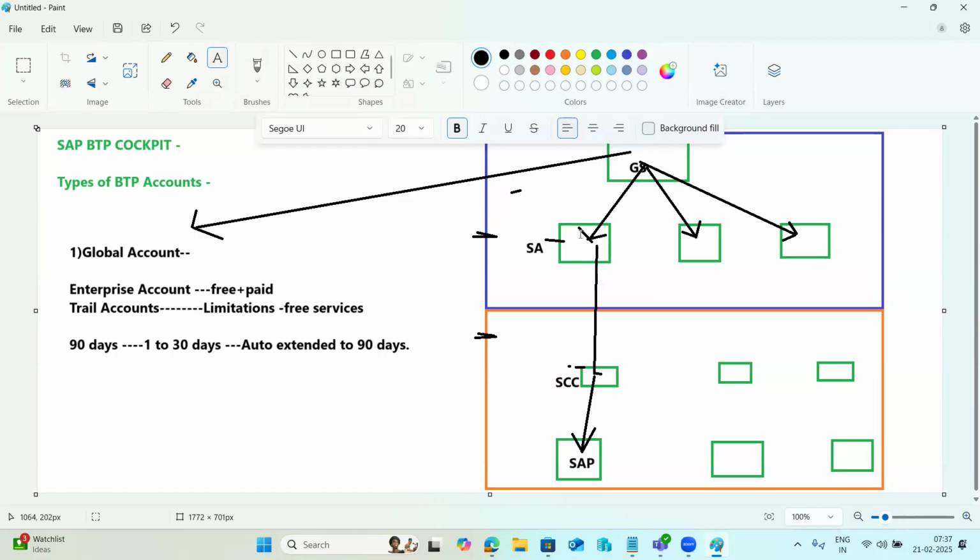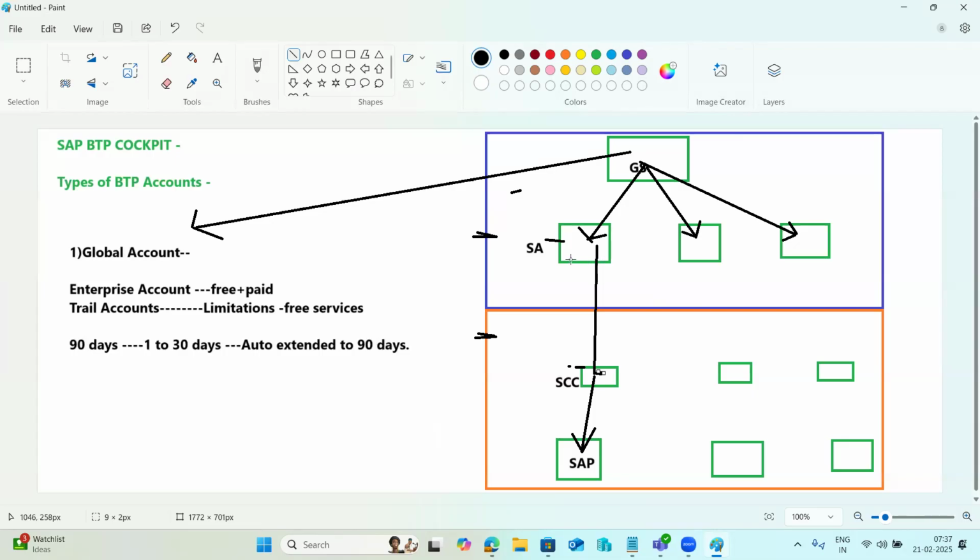Suppose you are building an application in this sub account, and the application needs to consume data from a backend system. Then for your on-premises systems, you need to use cloud connectors, integrations, and the connectivity part. These are the many things you need to have.